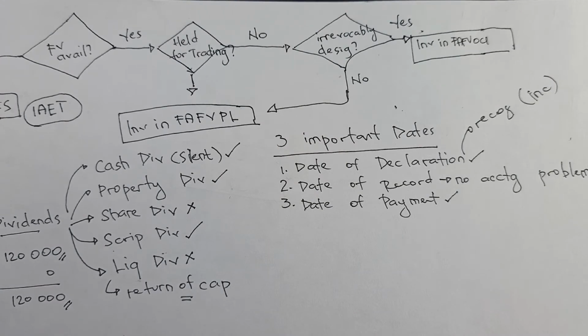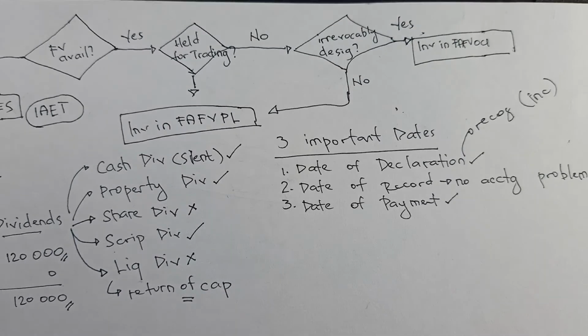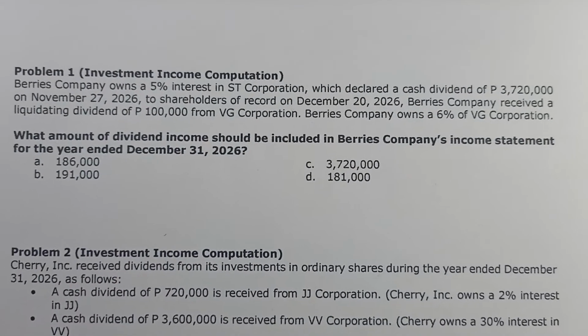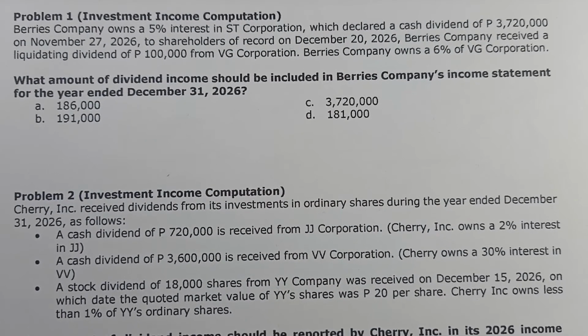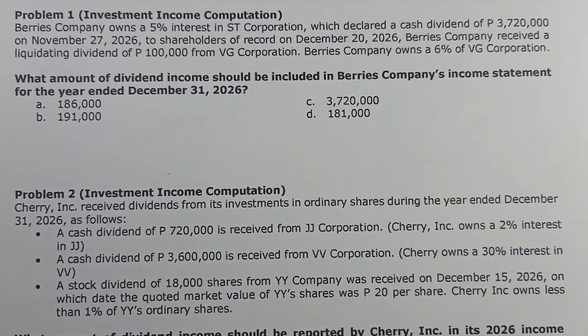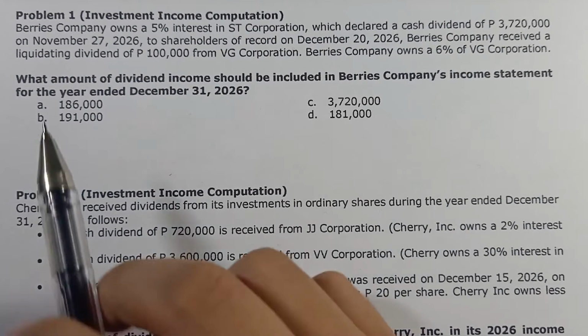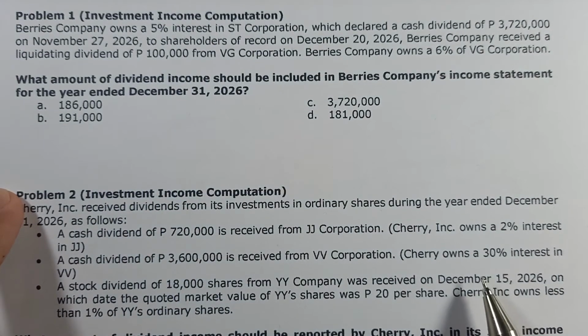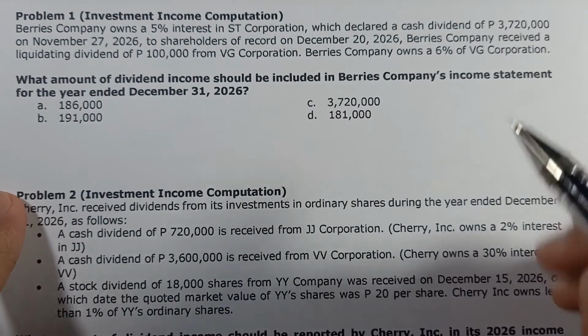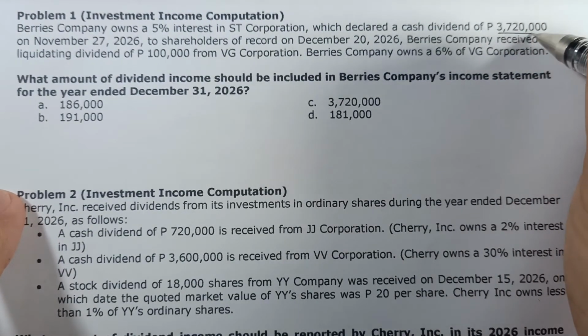So, to apply all these theories or all these concepts into the problems, let's now try to solve illustrative problem number 1. Okay na? Alright. So, here, in illustrative problem number 1, ano yung tinatanong na problem? What amount of dividend income should be included in various companies' income statement for the year ended December 31, 2026? So, here, various company owns a 5% interest in ST Corporation, which declared a cash dividend of 3,720.